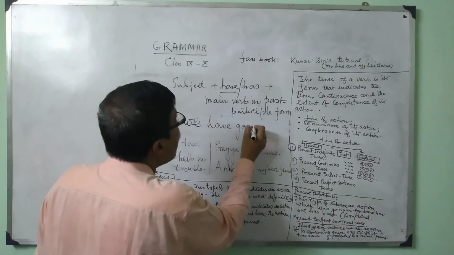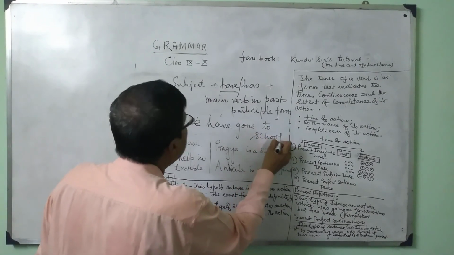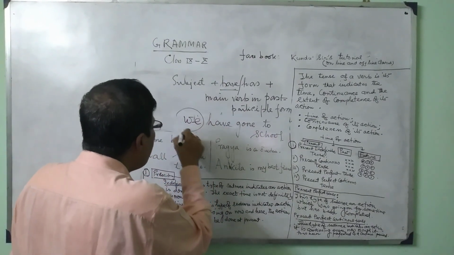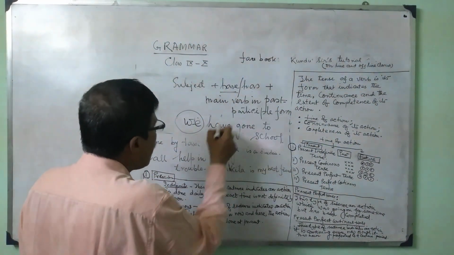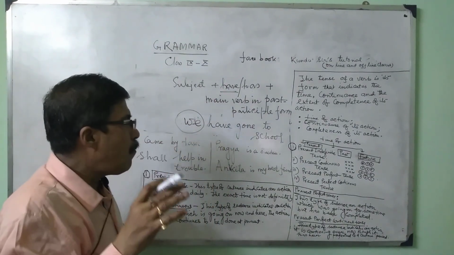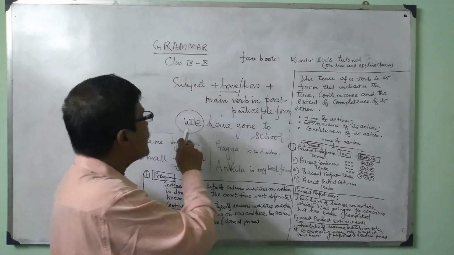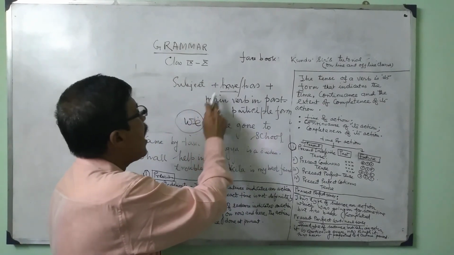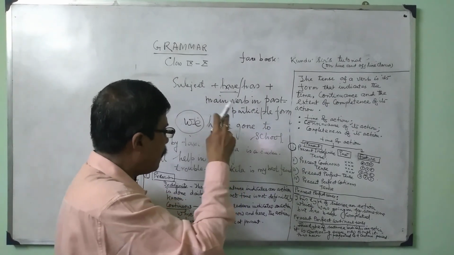Gone, we have gone to school. That means because it is a first person plural number, so has is not fit here. We will write down here have, and the go verb is go, went, gone to school. So what is the rule? Subject, have or has, and main verb in past participle form.